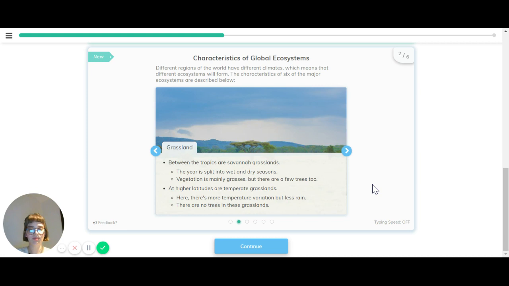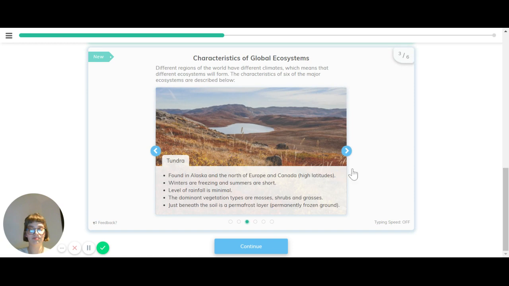There's grassland. Between the tropics are savanna grasslands. The area is split into wet and dry seasons. Vegetation is mainly grasses, but there are a few trees too. At higher latitudes are temperate grasslands. Here there's more temperature variation but less rain. There are no trees in these grasslands.